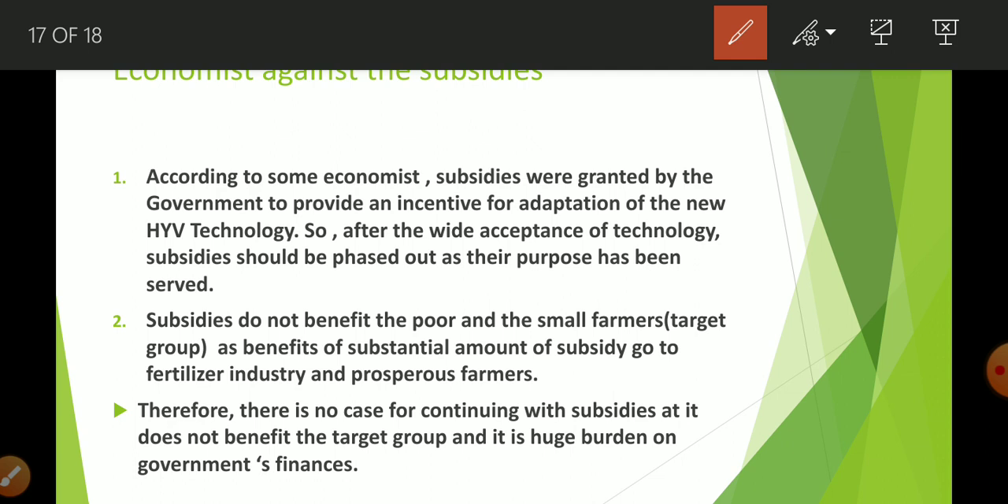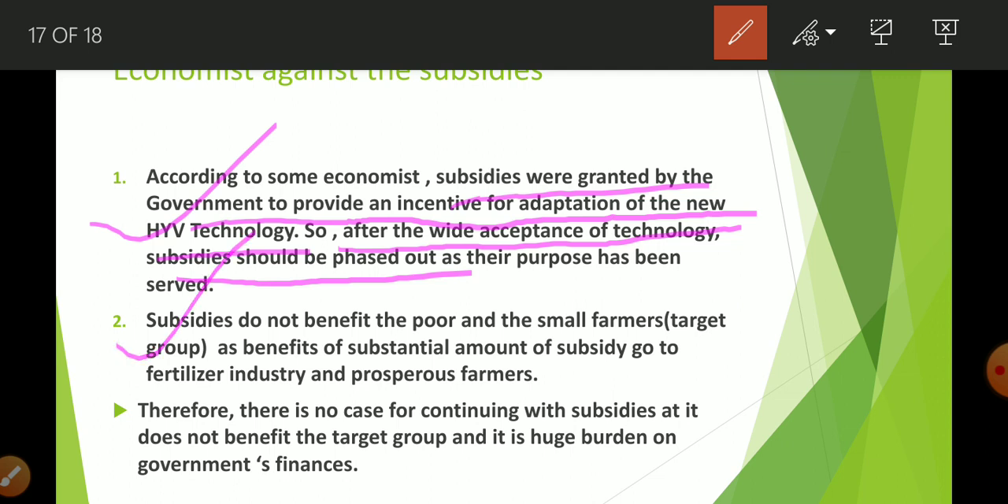Okay, so subsidies were granted by the government to provide incentive for the adoption of the new HYV technology. So after the wide acceptance of this technology, subsidies should be phased out. So this is the first reason given. Now the second reason, they said that it does not affect the poor and small farmer targeted group. So there is no benefit in continuing this subsidy, because there is no benefit to the poor.